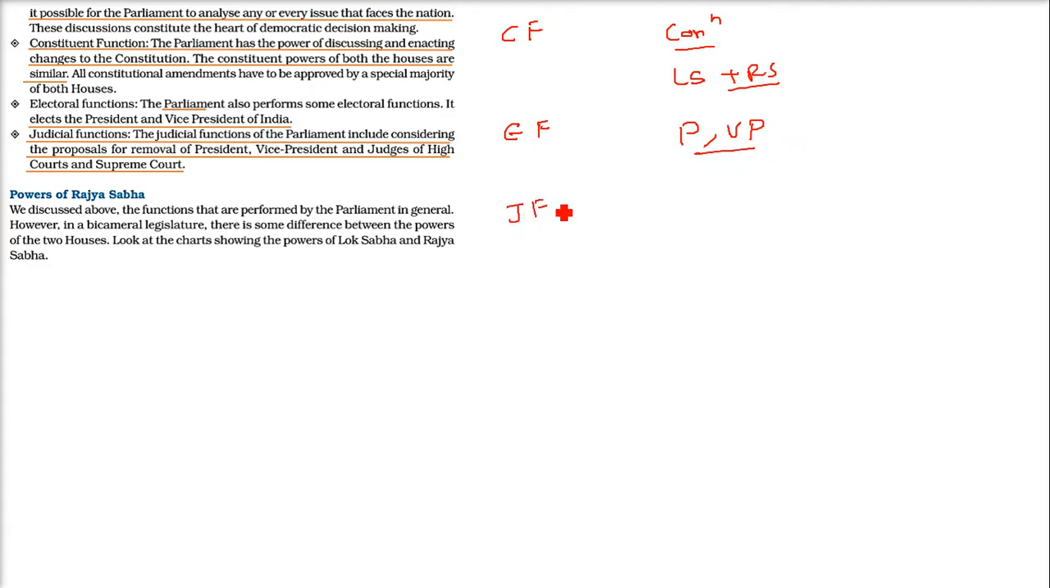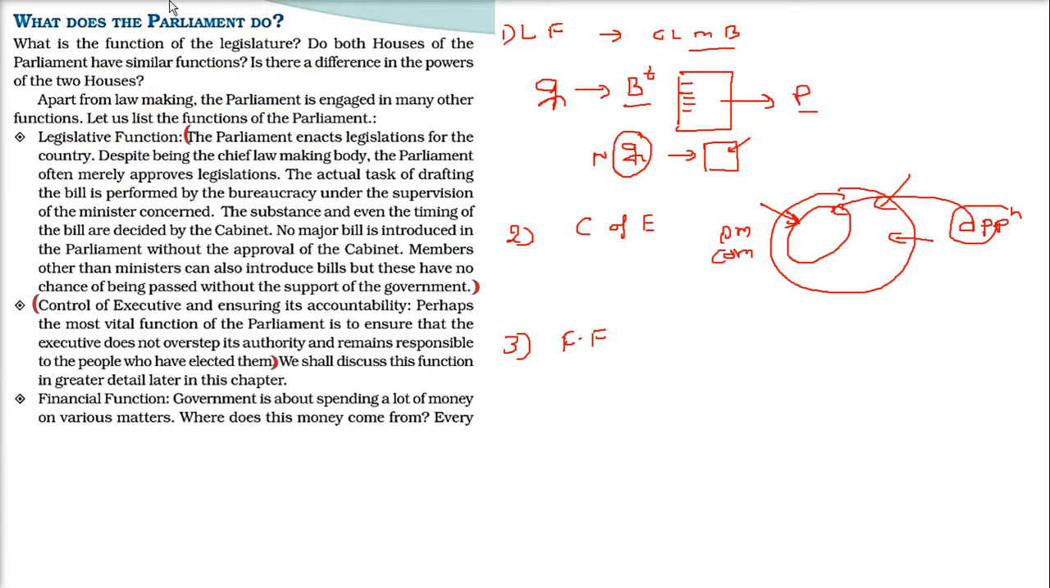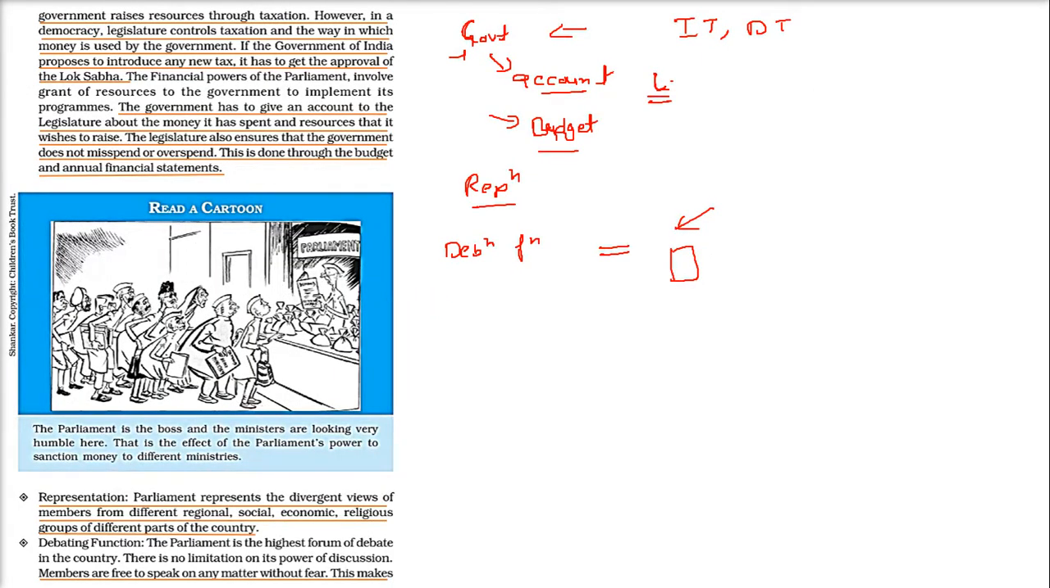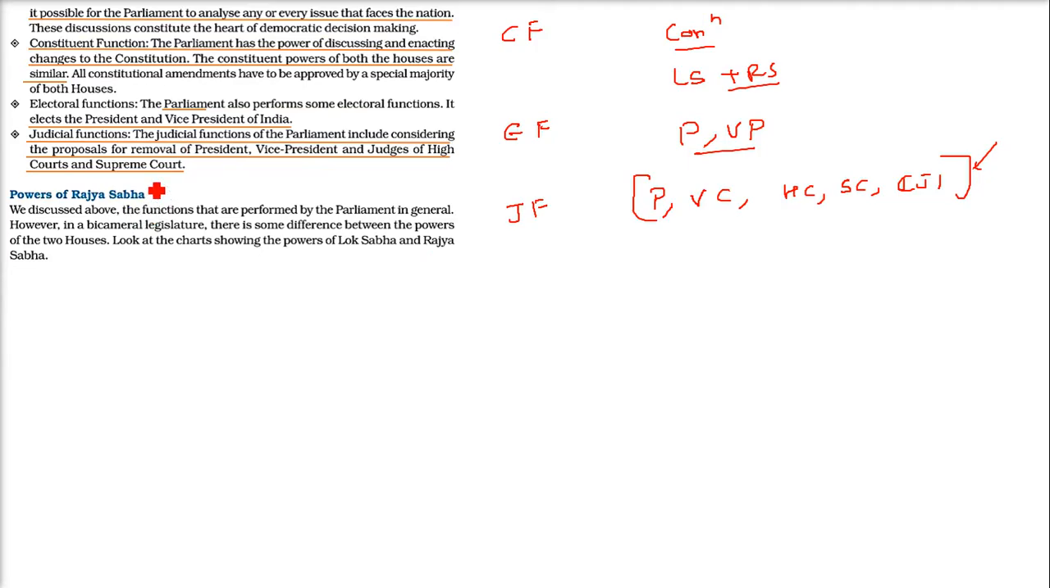Then they have a judicial function. If, say, the president is not doing good work, the vice president, the judges of the High Court, the judges of the Supreme Court or the Chief Justice of India, all these can face impeachment. So the judicial function is removal of these high authority people. This is the judicial function of the Lok Sabha. These are the functions of the parliament actually, because I will not say only Lok Sabha, as Rajya Sabha is also involved. So what are the powers of Rajya Sabha?